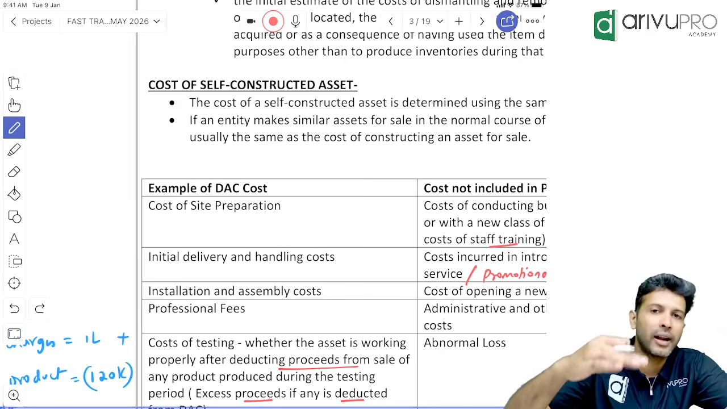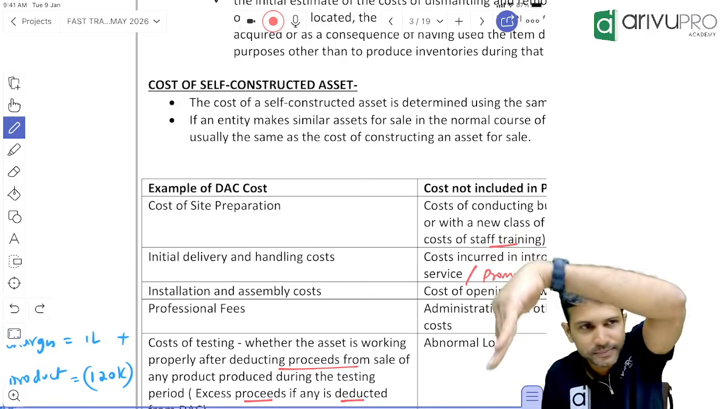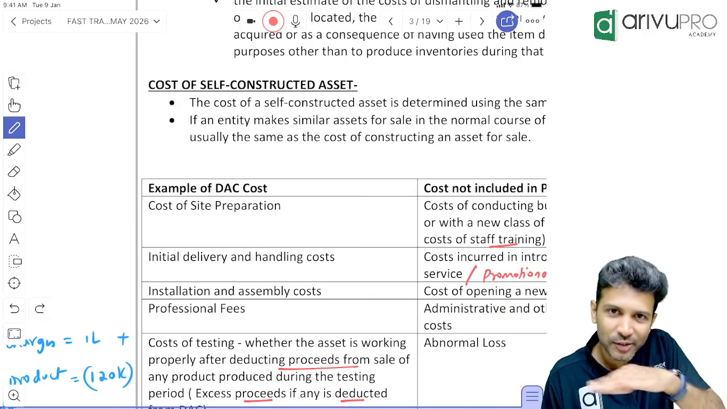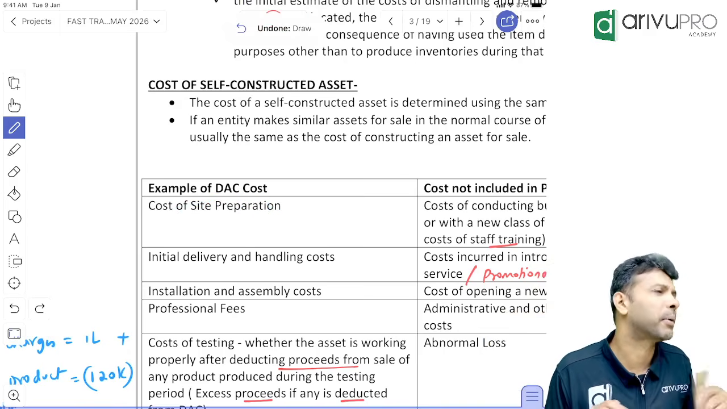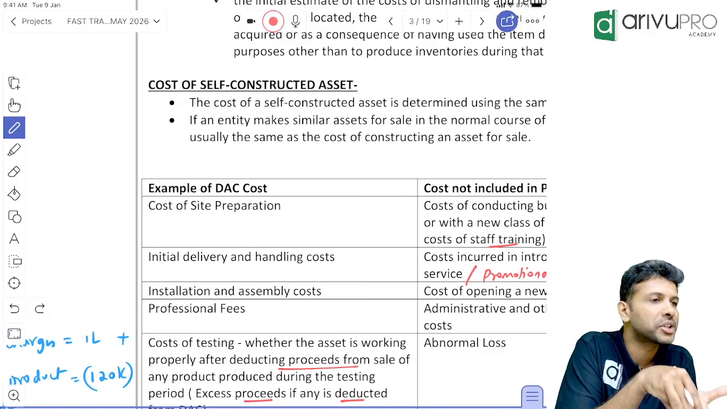Now let's say, people, I am installing machinery in my factory. My factory is uneven, like Humpty Dumpty. Can I install machinery there, or first do I have to level the land? Level the land. That becomes an example of site preparation. Now you tell me, unless I level the land, can I install the machinery?